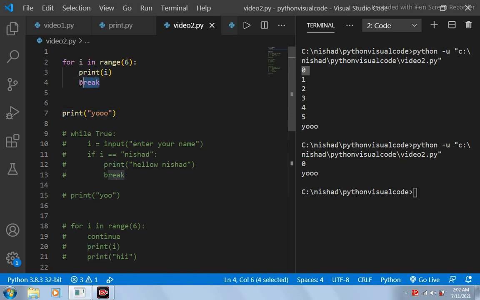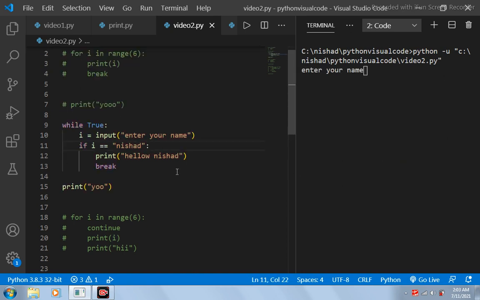So the break statement does the work of stopping the execution of this loop and transfers the control of the program directly outside of the particular loop, and then the statements which are present outside of the for loop or while loop will be getting executed. So here you can see that only 0 was getting printed, and then this u will be getting printed.